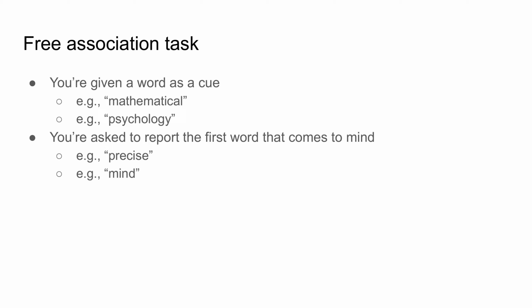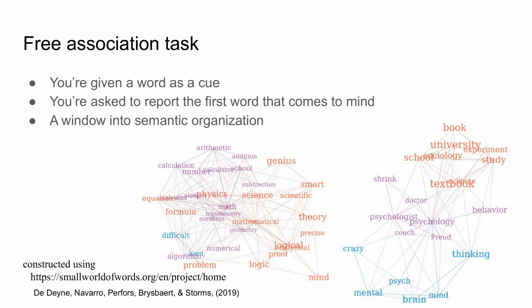In a free association task, you are given a cue and are asked to report the word that immediately comes to mind. Over many trials and participants, stable patterns of association emerge between concepts. These patterns of association continue to evade explanation even by the state-of-the-art semantic representation schemes.